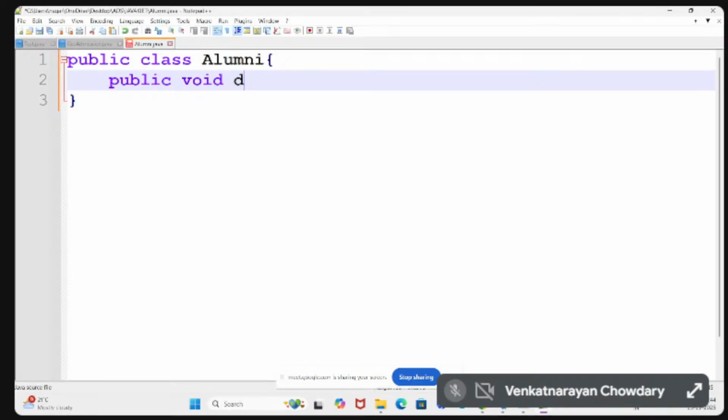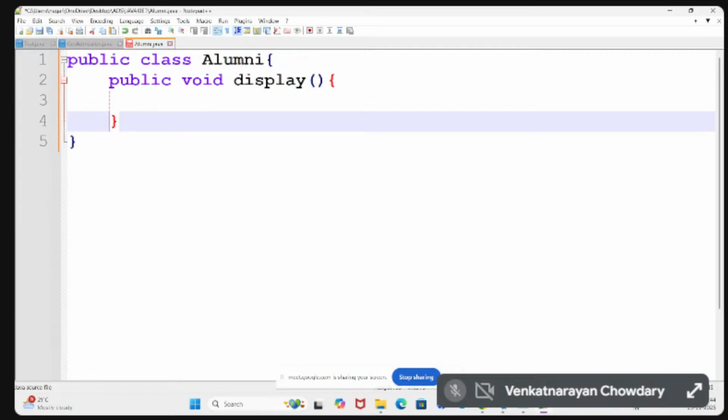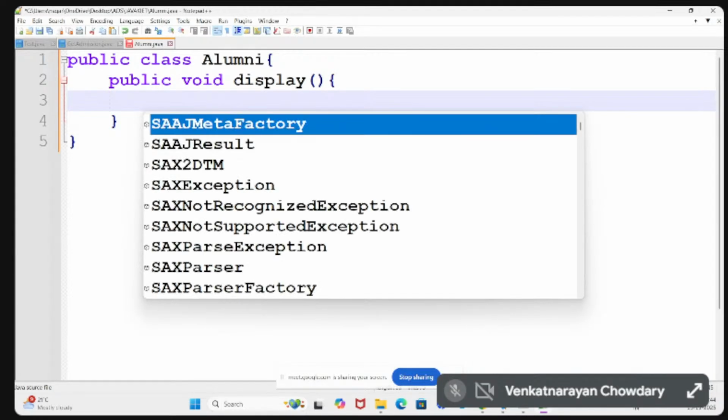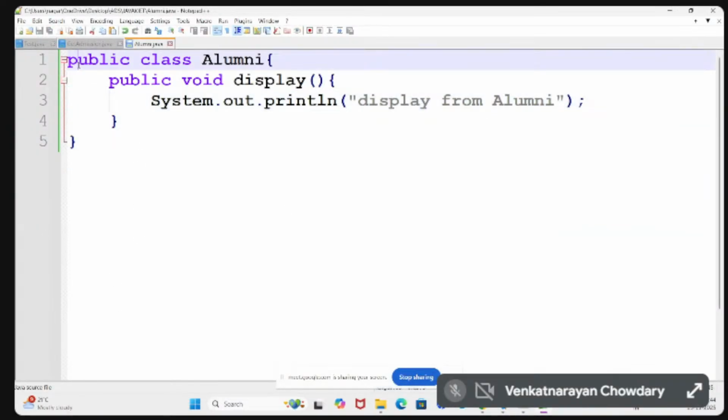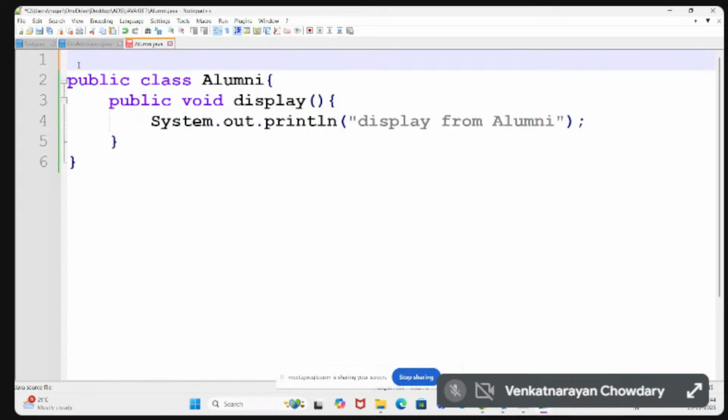So public void display method, the same display method I am writing here, with System.out.println, display method from a class called alumni. Let us assume in alumni we also have a lot of classes.